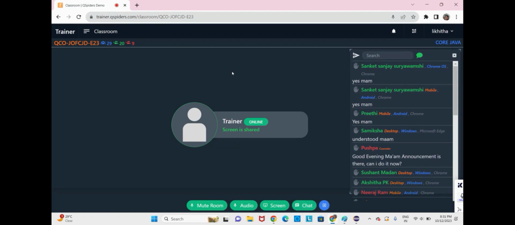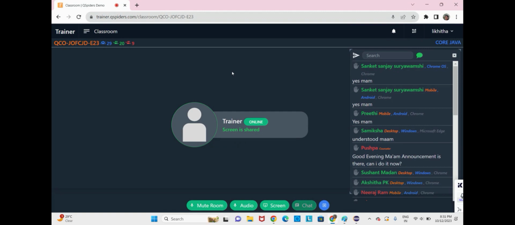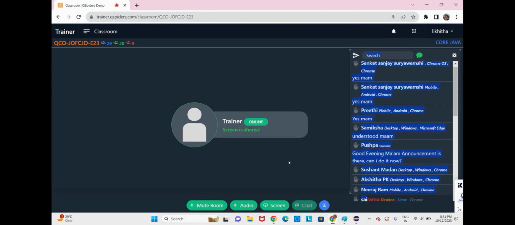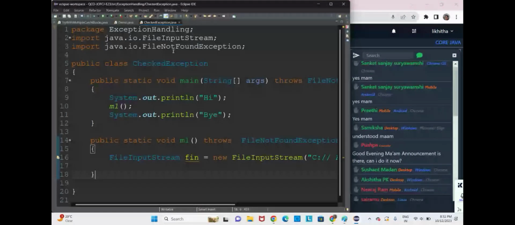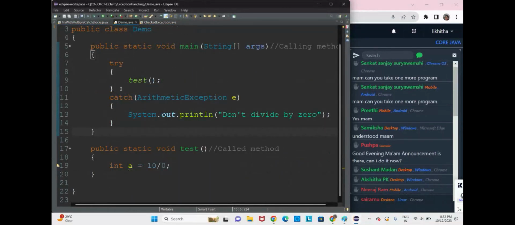Now, today we have done exceptions and multiple catch blocks. We have seen multiple exception statements with multiple catch blocks, and we have seen a few programs, that is, try with multiple catch. We have seen one demo class wherein we saw exception object propagation, and we have seen how to declare the exception.